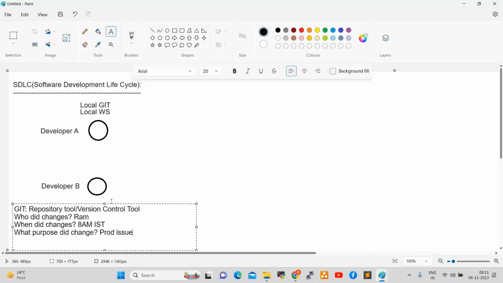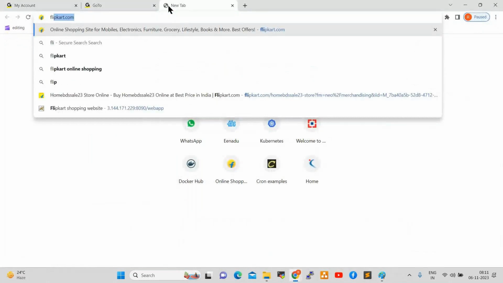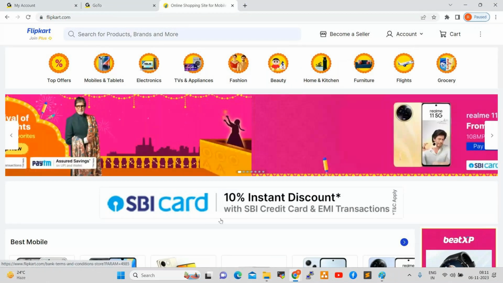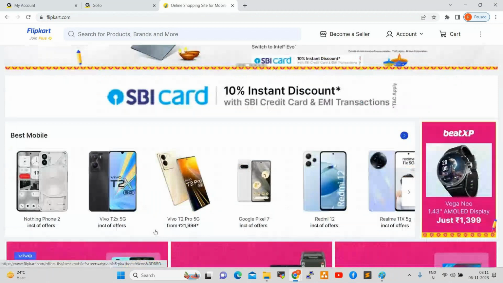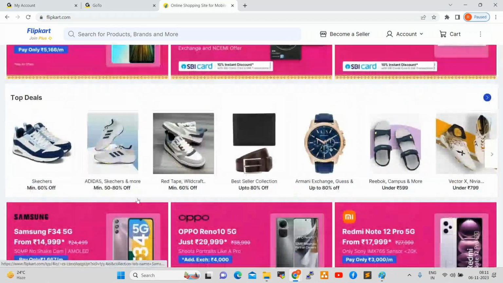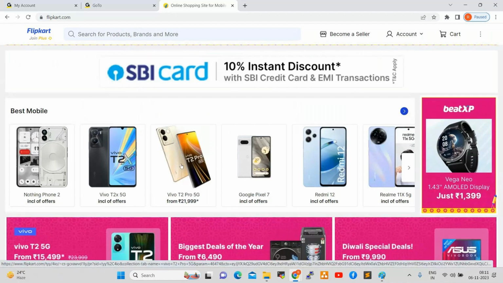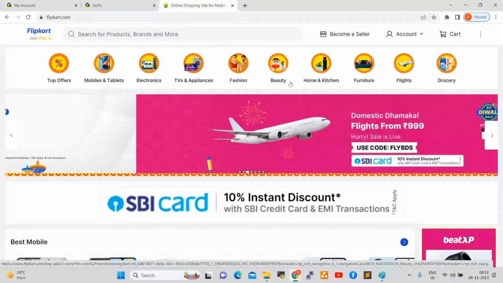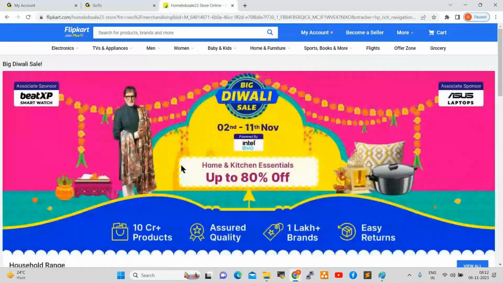For example, if you go to Flipkart, this is the front end UI, right? Every customer first opens and goes through this front end. They show you some offers, products, pricing, everything you can see in the front end only. So what is back end? In the back end, some API development will happen.